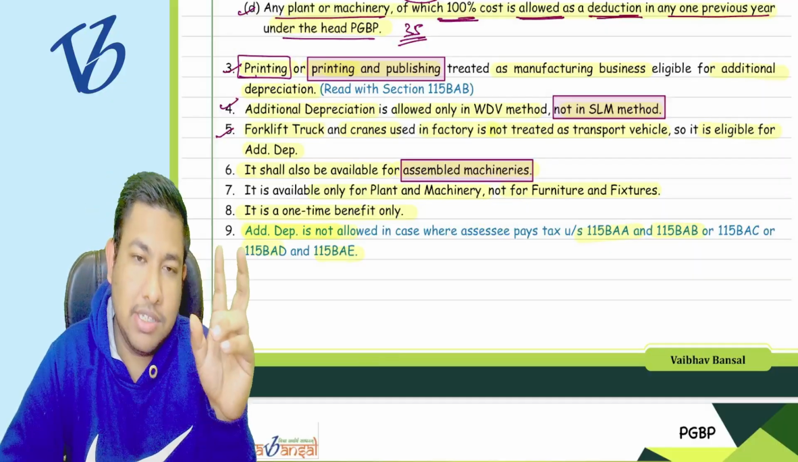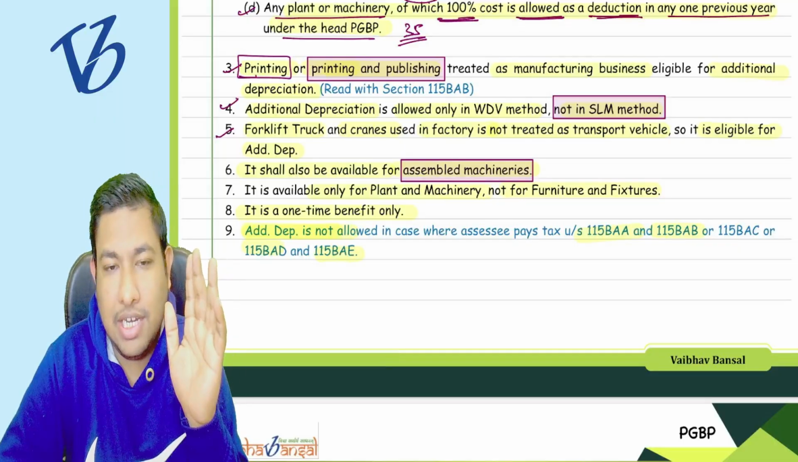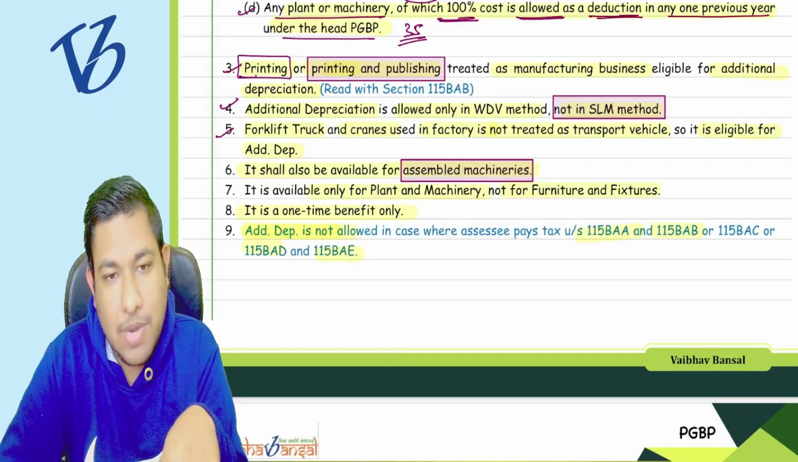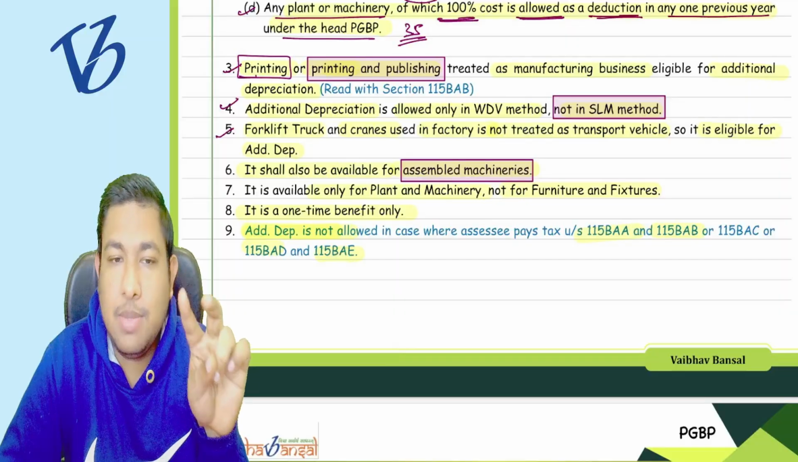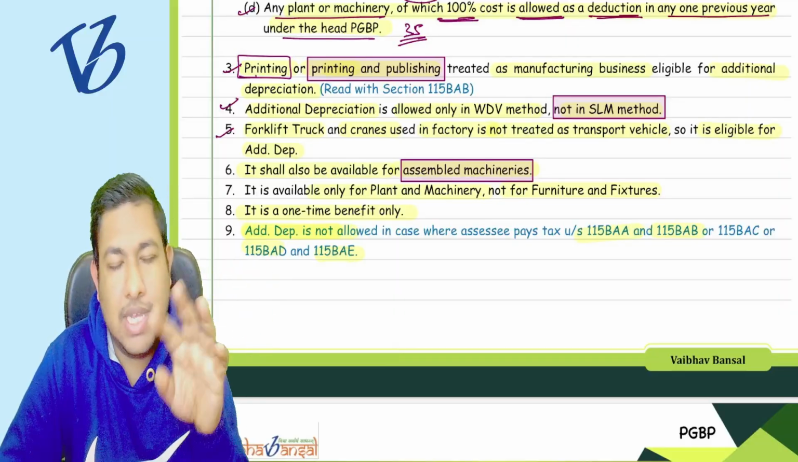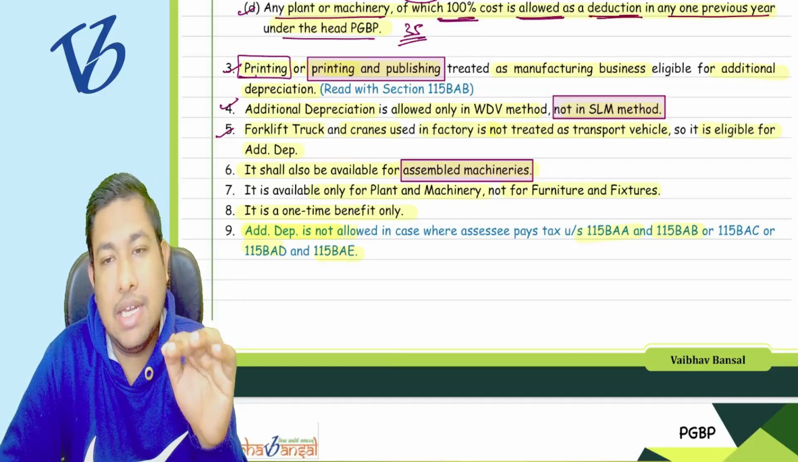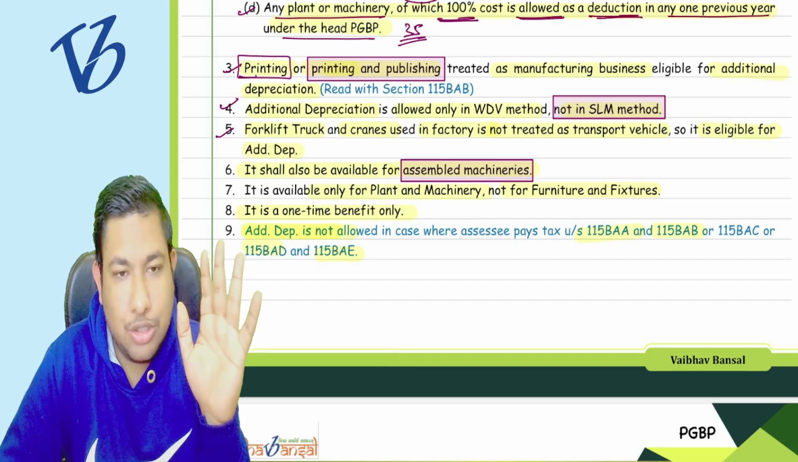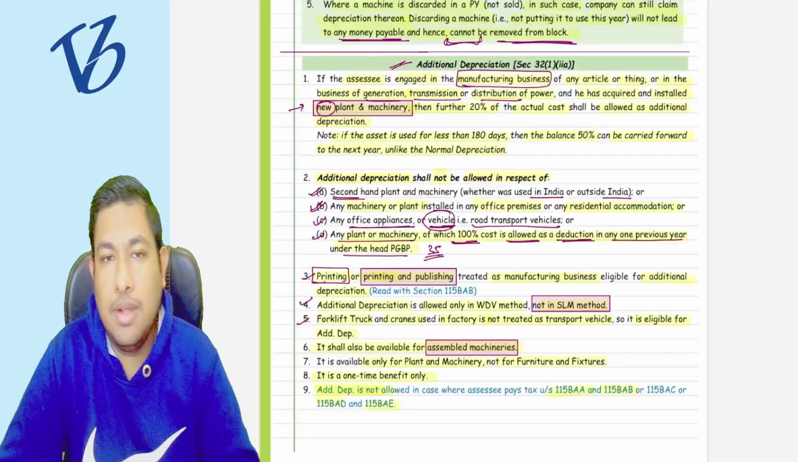So after completing the whole syllabus, when you read all these things, now you can interlink them. But it is a part of chapter number 9, where we will understand what 115BAA, BAB, BAD, BAE, BAC are. Everything is going to be in chapter number 9, and we are going to study it in detail. Understood? So this is all about the additional depreciation.